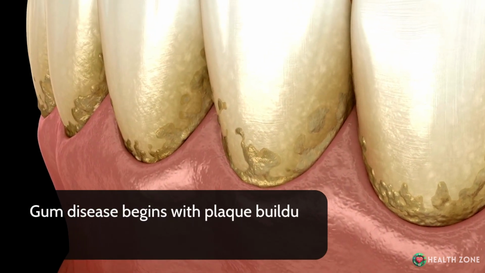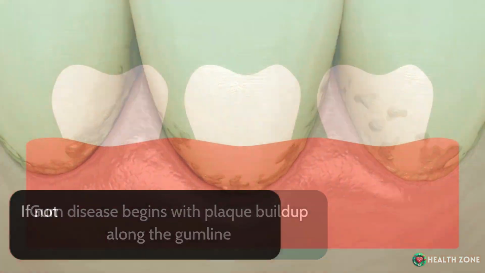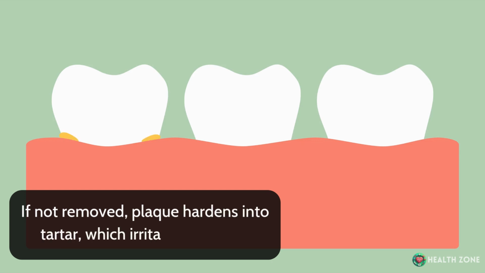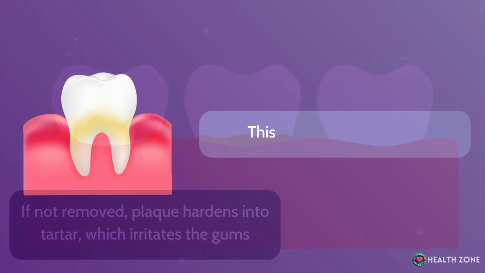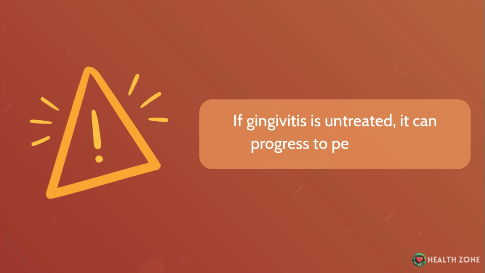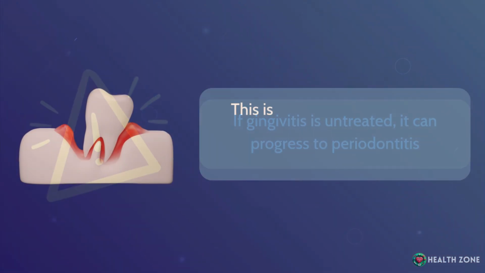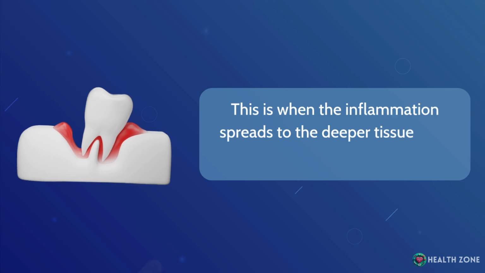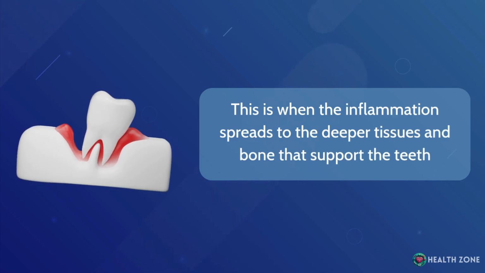Gum disease begins with plaque buildup along the gum line. If not removed, plaque hardens into tartar, which irritates the gums. This is known as gingivitis. If gingivitis is untreated, it can progress to periodontitis. This is when the inflammation spreads to the deeper tissues and bone that support the teeth.